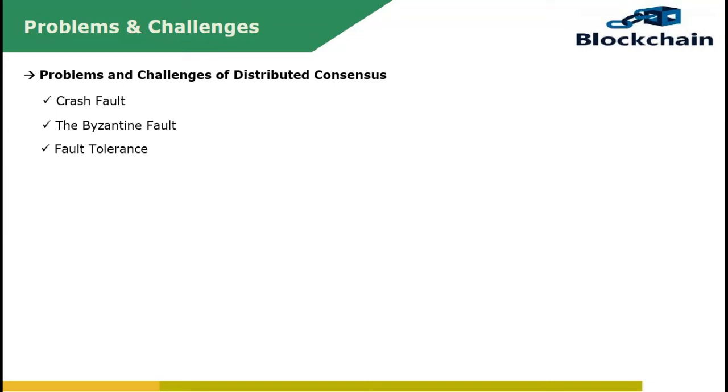Byzantine faults may cause unauthorized changes, have higher complexity, and are more difficult to solve. Algorithms for solving this problem are called Byzantine fault tolerance algorithms, which is the boundary between the two types of fault tolerance algorithms. In this scenario, with two types of fault occurrence, it's really necessary to take unauthorized changes into consideration.